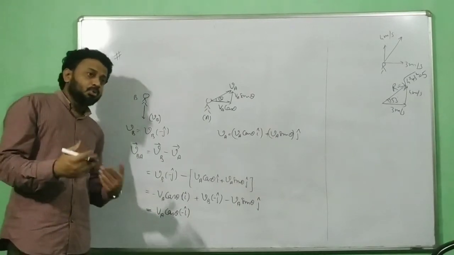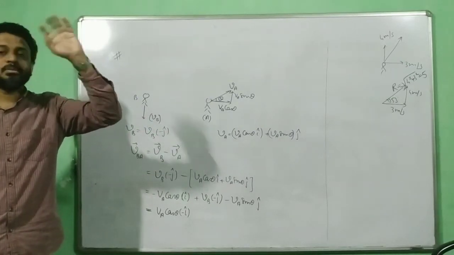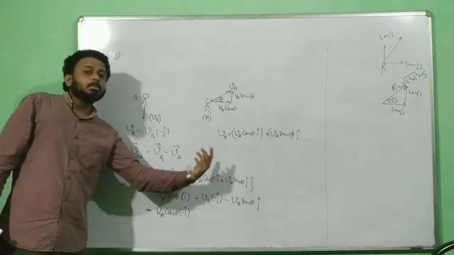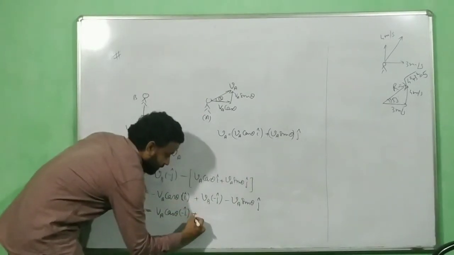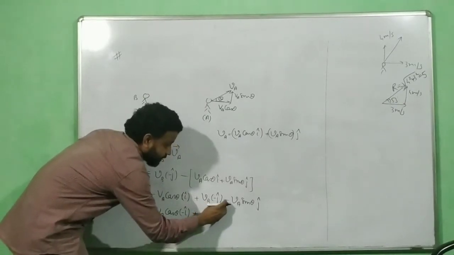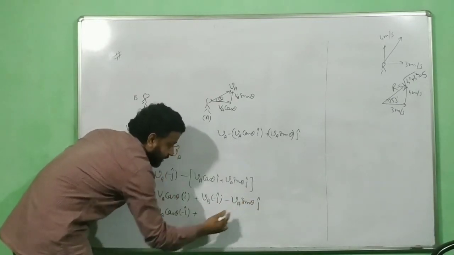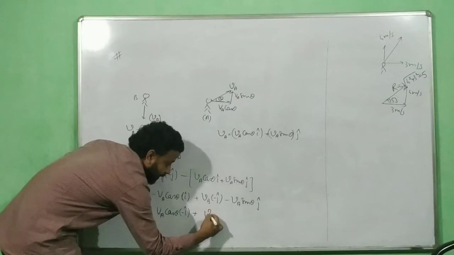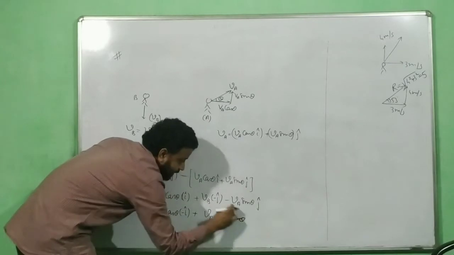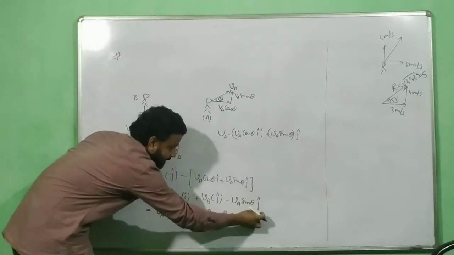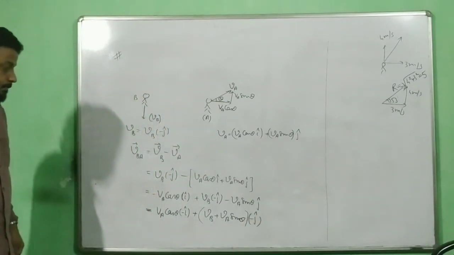Whenever you are trying to plot the vector addition rule, A vector plus B vector, try to ensure that your A and B are in the positive order. The direction can be minus i cap or j cap, that you can tweak. Over here, plus VB is also already positive. Can I make this positive and take this minus sign with it as minus j cap? Because there is already a minus j cap over here. So I write this as VB, make this plus, and then this becomes VA sin theta. If I make this plus, then this becomes minus, so minus j cap is common. So I can take minus j cap over here like this.